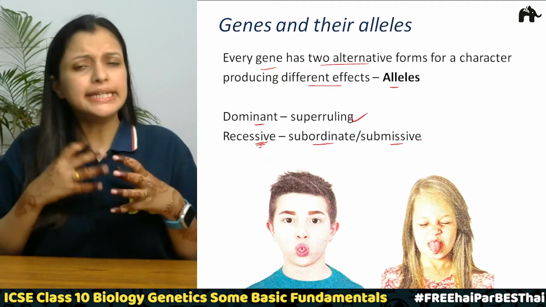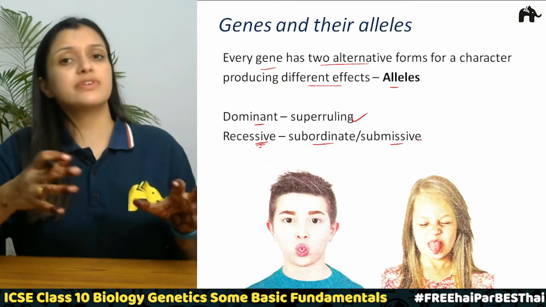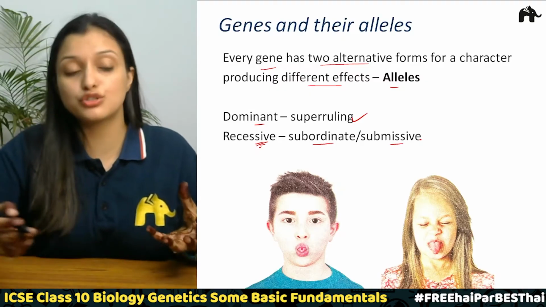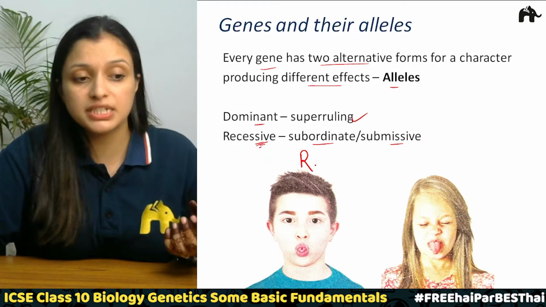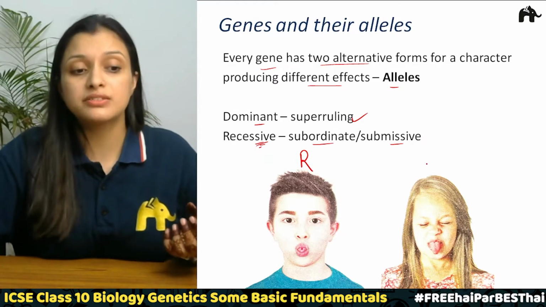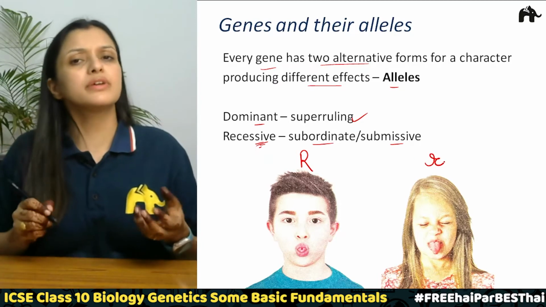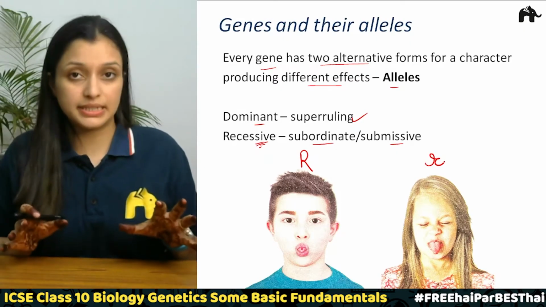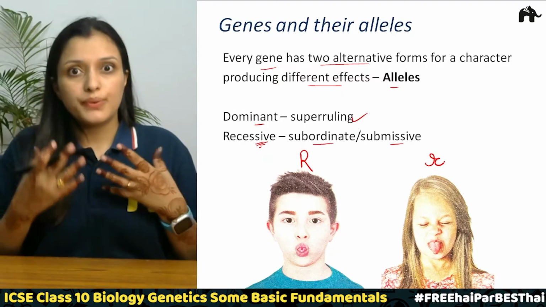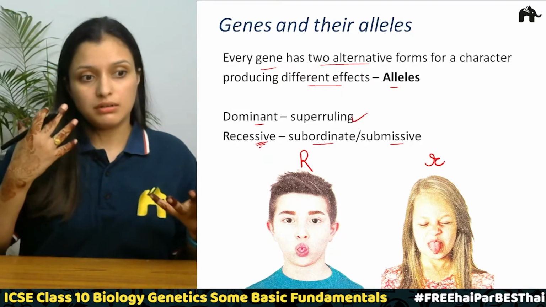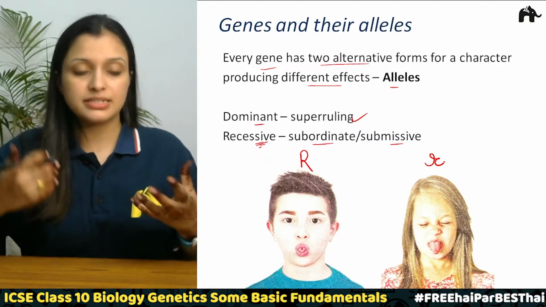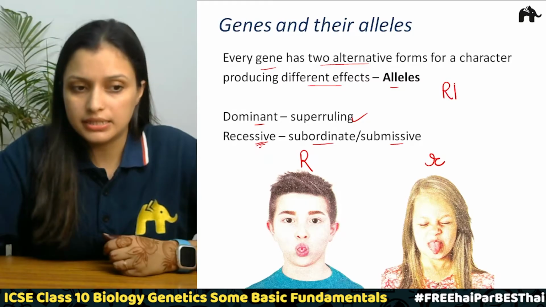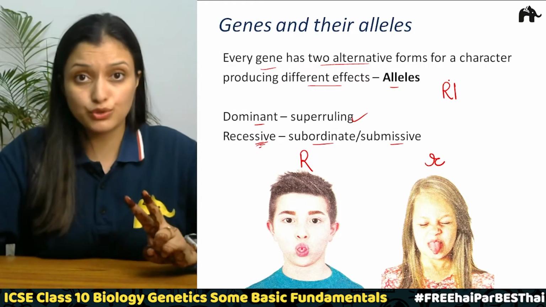So it is a rule of genetics that whatever is dominant, we represent in capitals. Say rolling of tongue is a dominant allele, so we will represent it with a capital R, and non-rolling is recessive, so we will represent it with a small r, correct? So this is how we are going to represent them. Now when we talk about these two types, dominant and recessive genes, every character will have two alleles, right?